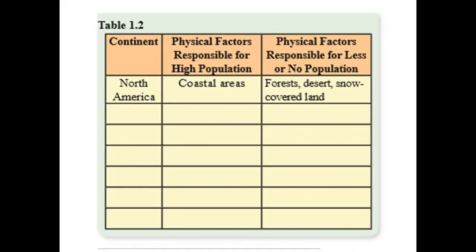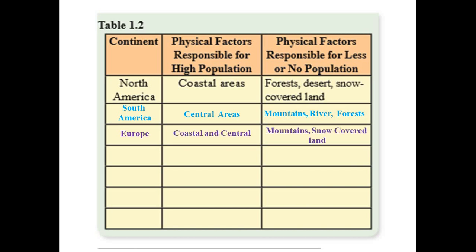Table number 1.2. North America: coastal area, forest, desert, snow-covered land. Row second, South America: central area, mountain, river, forest. Europe: coastal and central, mountain, snow-covered land.